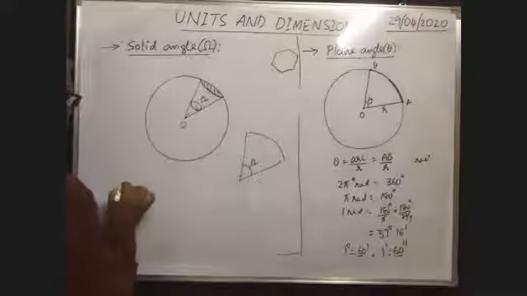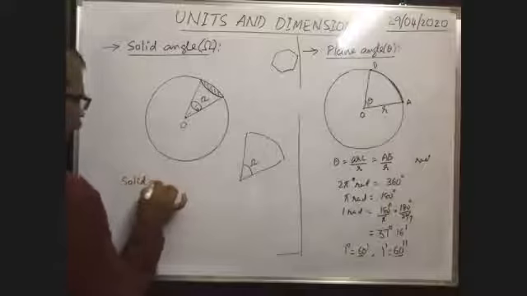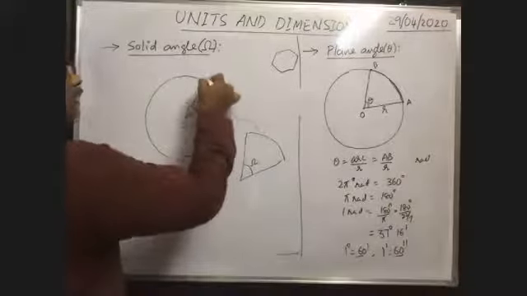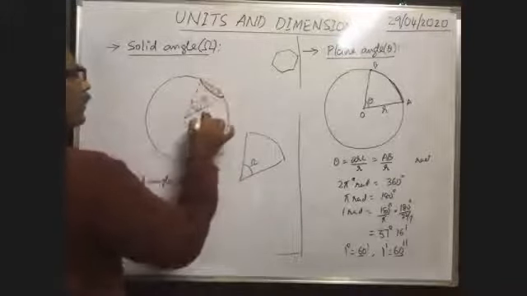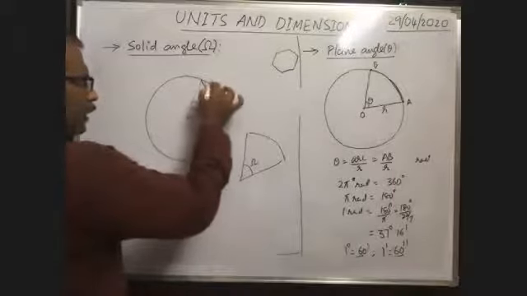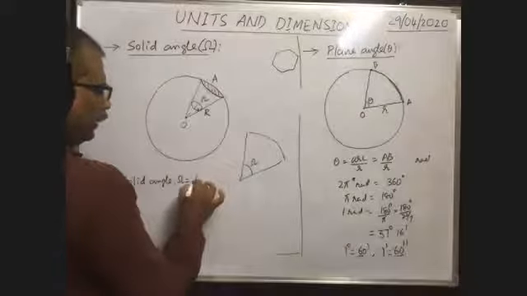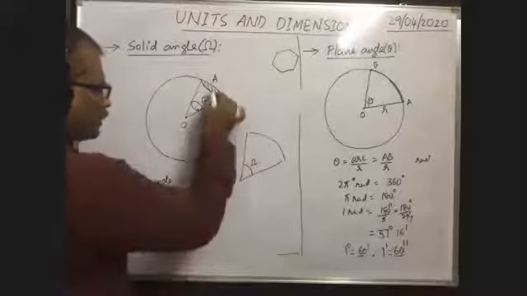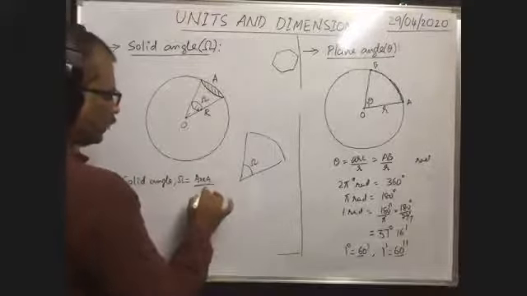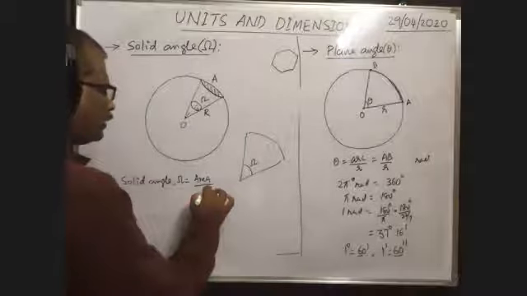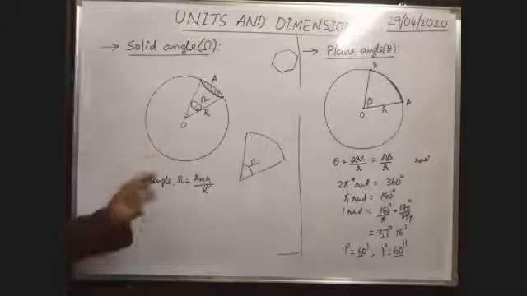Solid angle omega is equal to, suppose the distance of this circular patch from the center is of course equal to the radius, and the area of the circular patch is say capital A. Then omega equals the area of the patch considered divided by the square of the distance of that patch from the center, that is radius square. This is the definition of the solid angle.